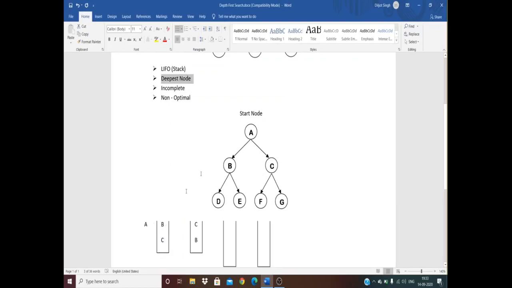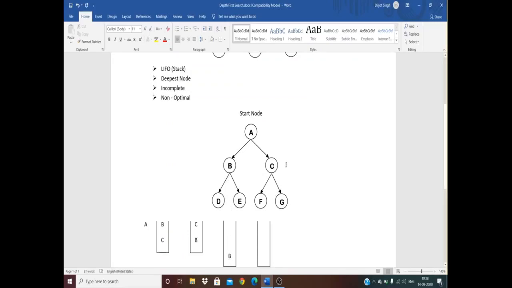First A traverses to C and then to B. So we have pushed, for example, we are following this pattern. We have pushed C first, and this is last in, first out. So C will be popped out first and B will remain as it is.